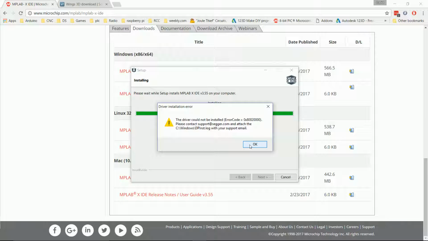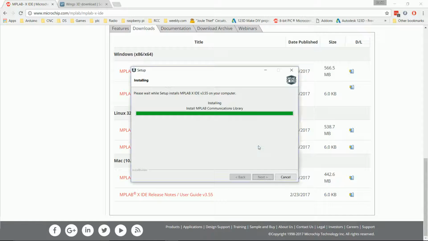Okay, an error came up telling me that it couldn't install a driver. I'm just going to say OK so that the installation does complete.